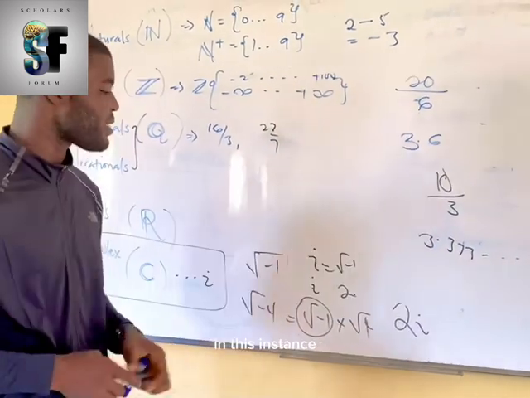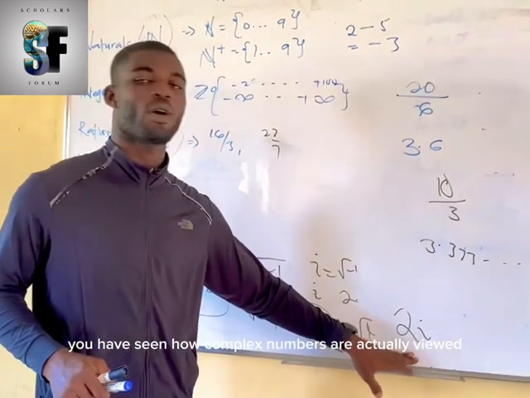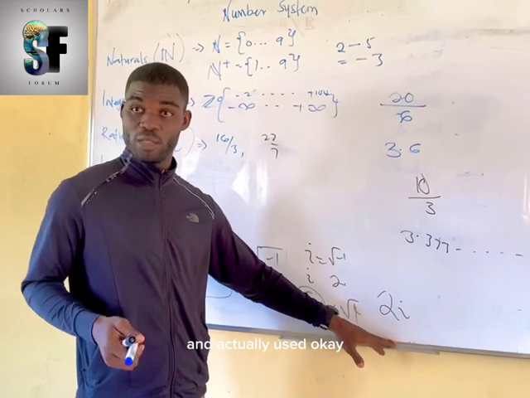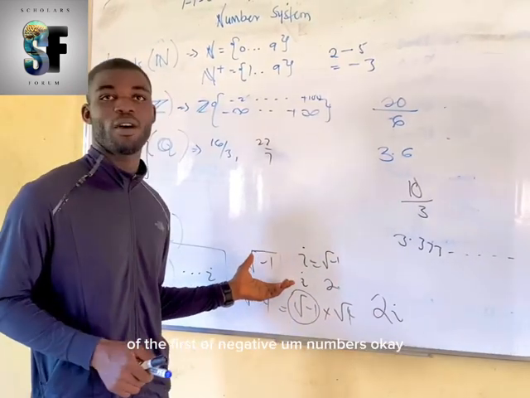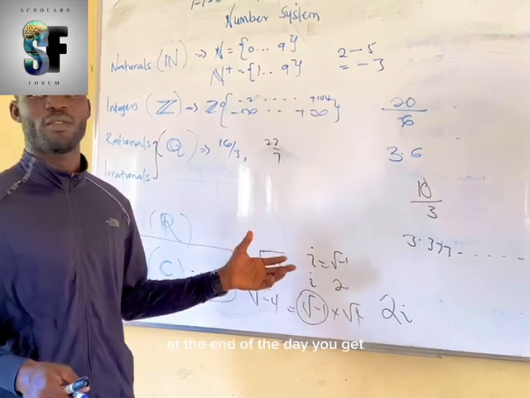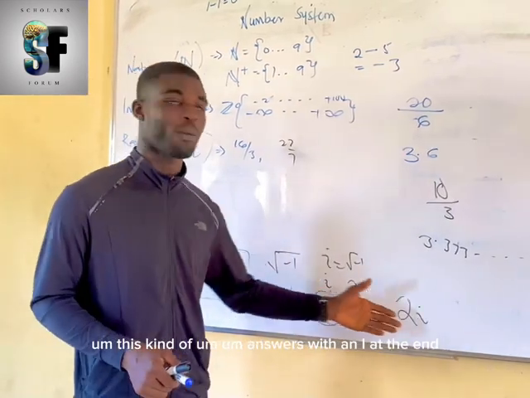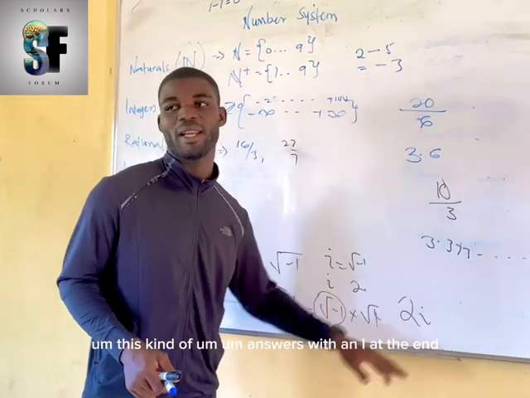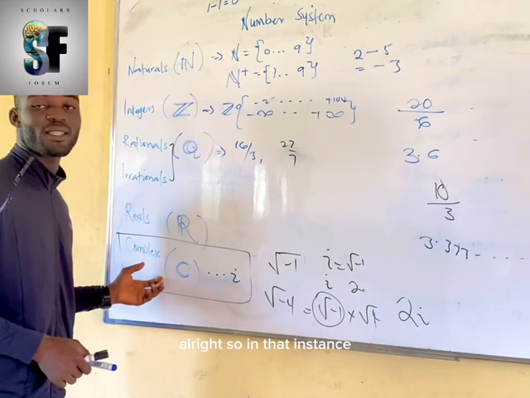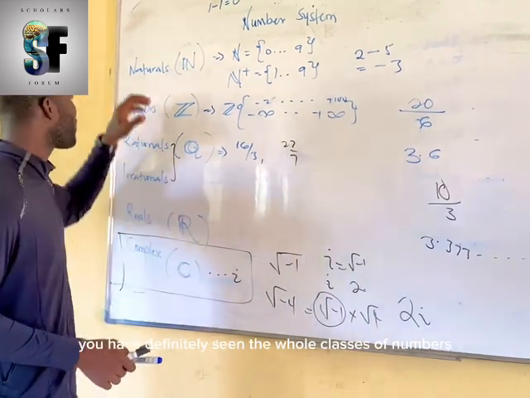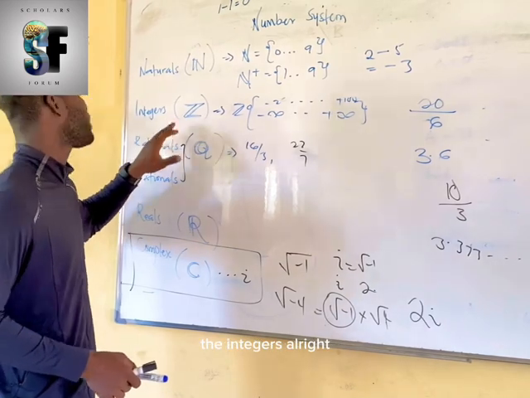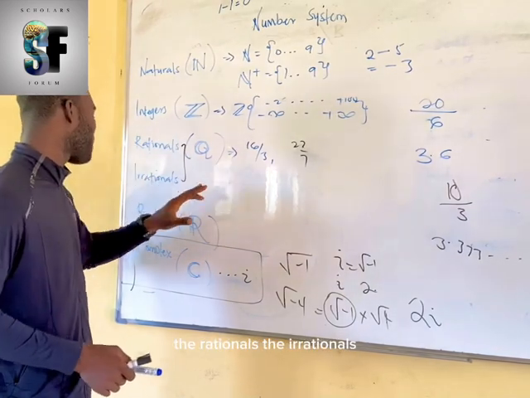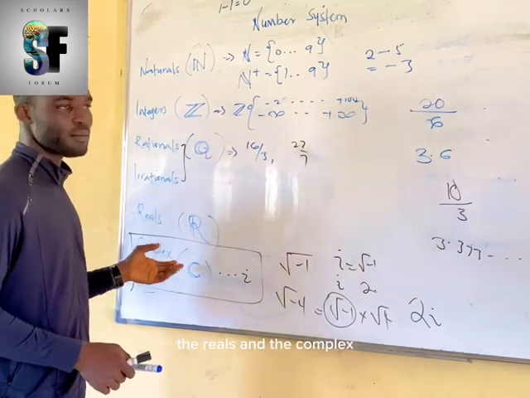So in this instance, you have seen how complex numbers are actually viewed and used: square roots of negative numbers. At the end of the day, you get this kind of answers with an I at the end. So in that instance, you have definitely seen the whole classes of numbers that we have: the naturals, the integers, the rationals, the irrationals, the reals, and the complex.